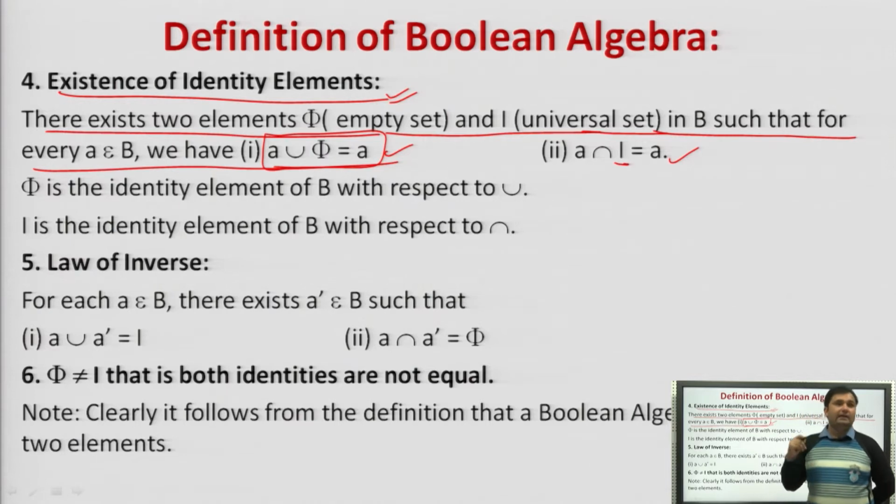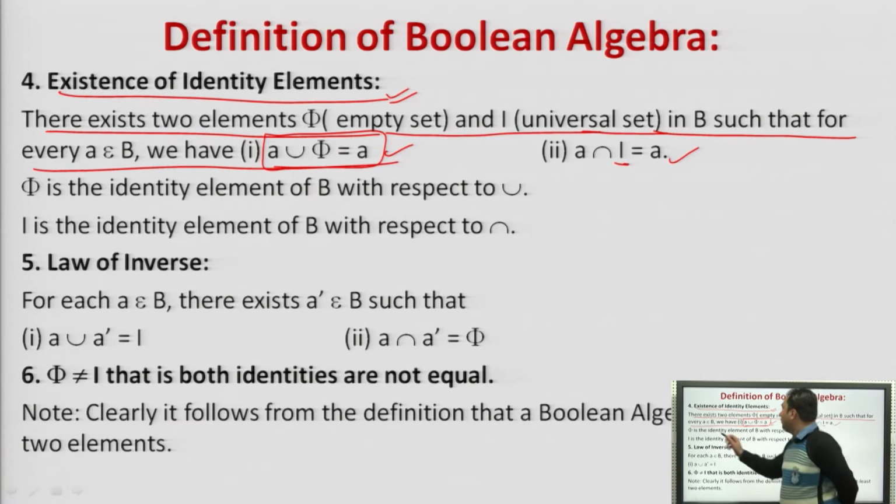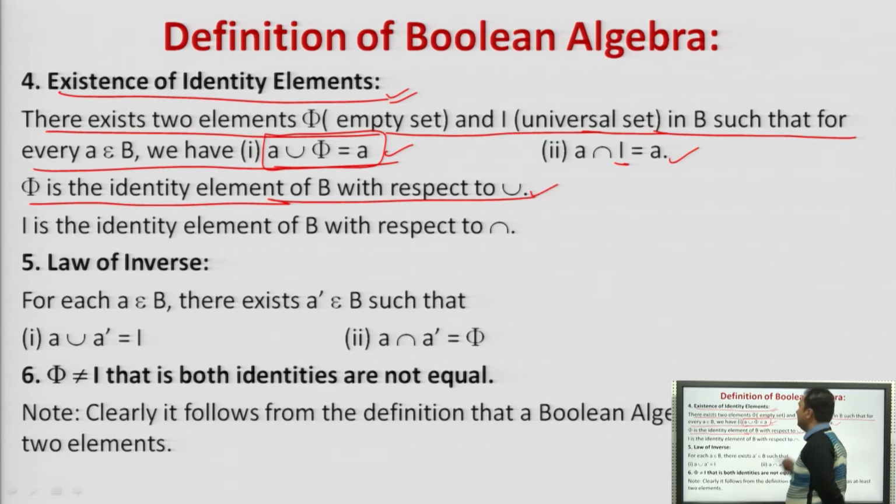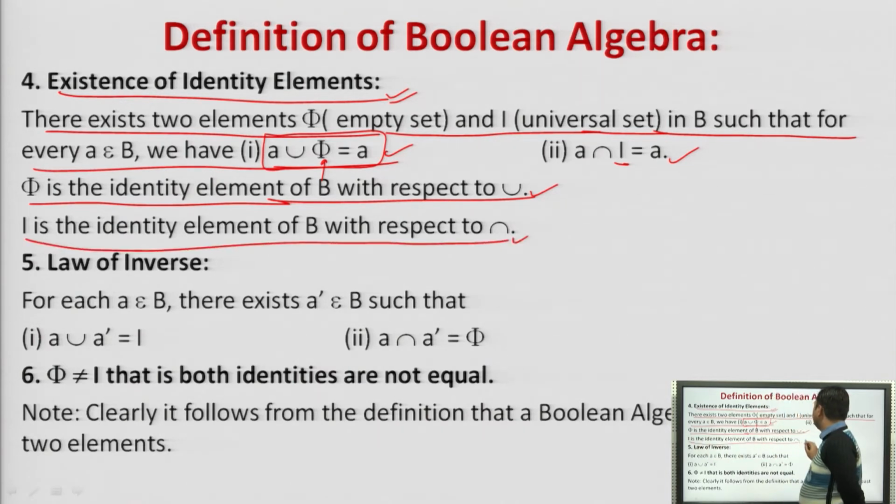So, the identity law should also be justified in order to prove something as a Boolean algebra, right? So, phi is an identity element of B with respect to union. Phi is an identity element. It is being treated like an identity element. This is an identity element with respect to union and I is the identity element with respect to intersection. Agreed? Right?